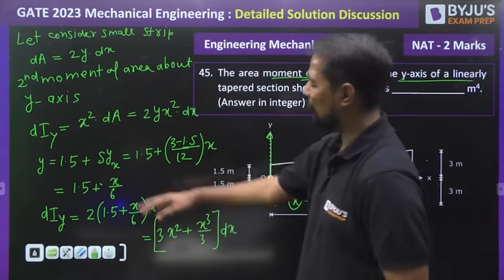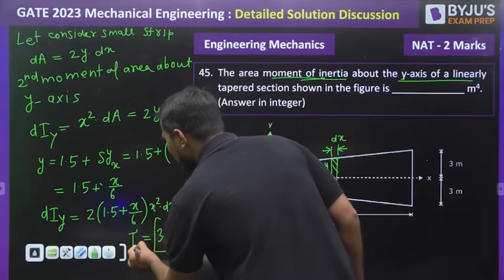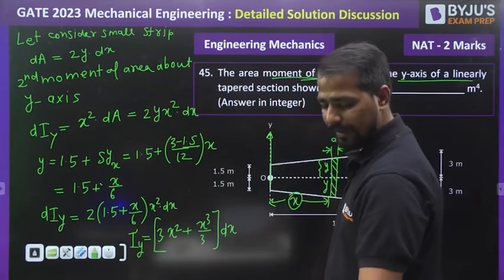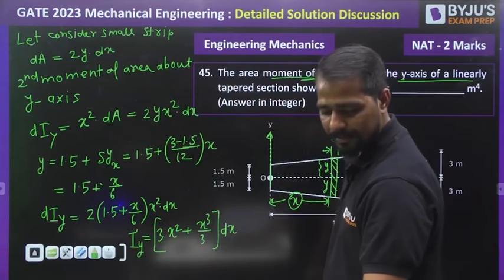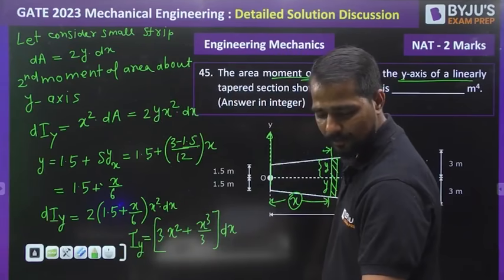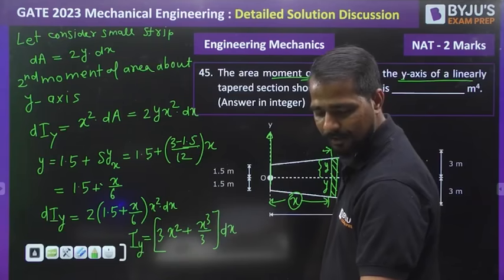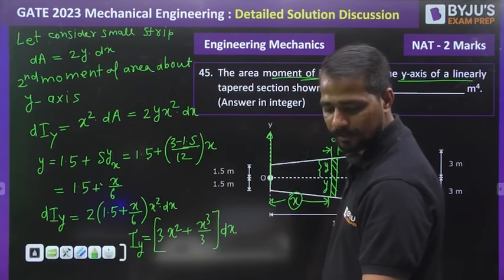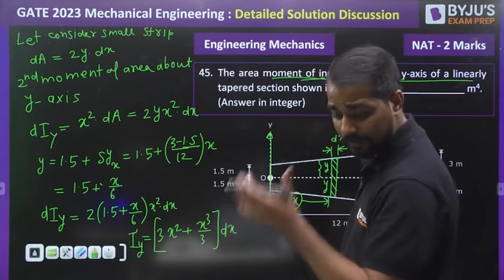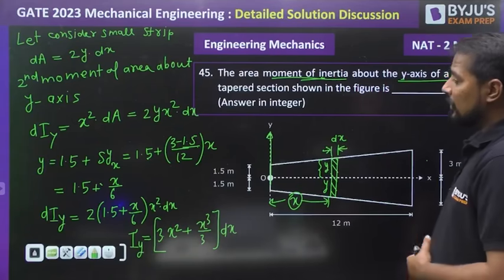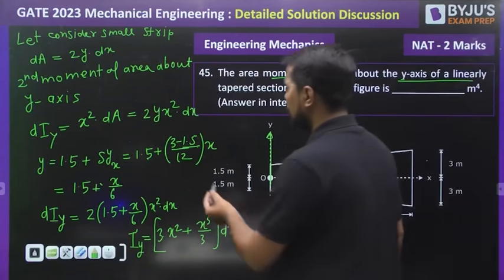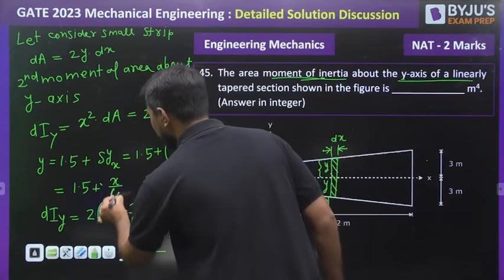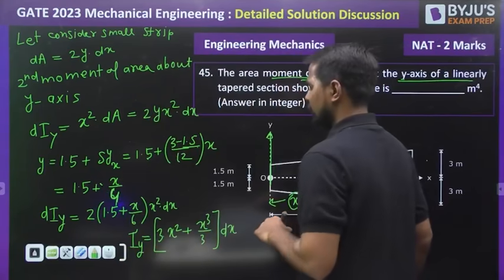So this is the value of I. If I want to find the total area moment of inertia, what will be the answer? Let me calculate this. Already I have calculated. The answer becomes, sorry, it is 1 by 4.